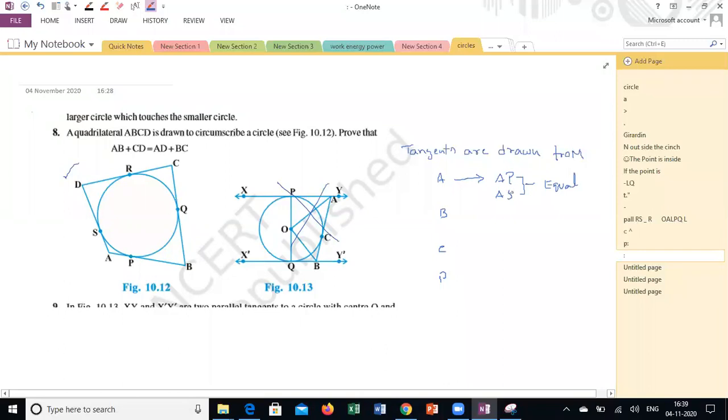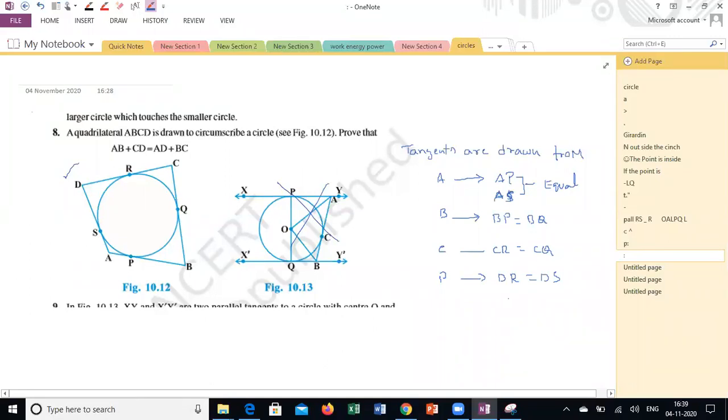And can you give the reason why? We already proved it in the previous questions. Sandhya, why? Tangents drawn from the same external point are always equal. So from B, BP is equal to BQ. From C, CR is equal to CQ. From D, DR is equal to DS. Is it clear, guys, what I'm saying?